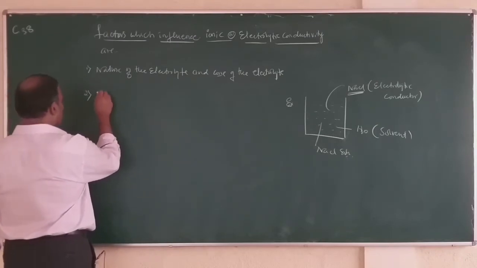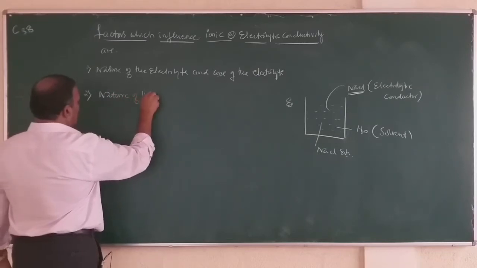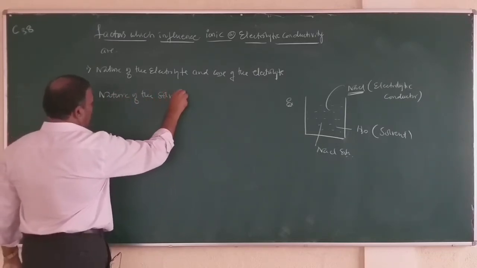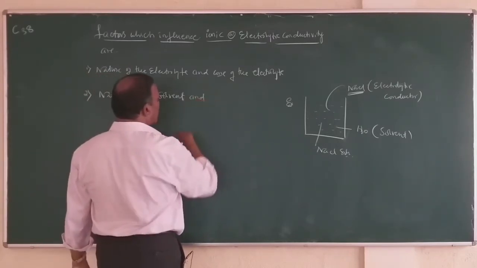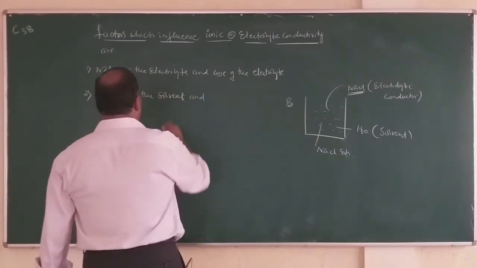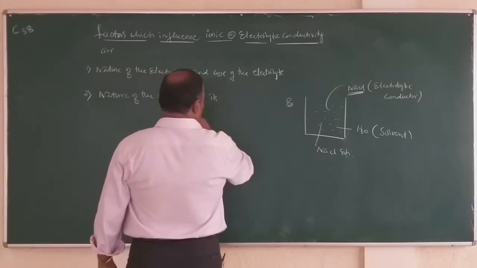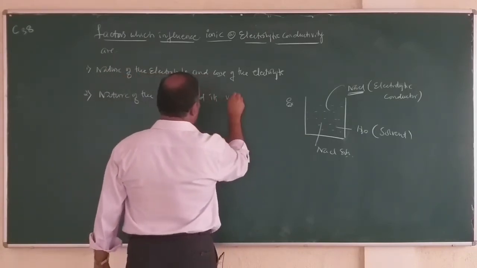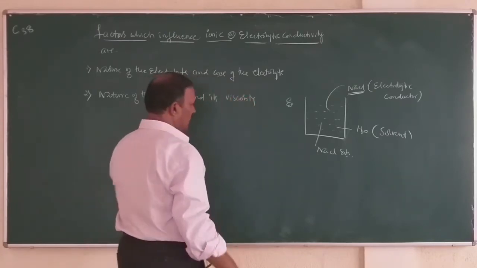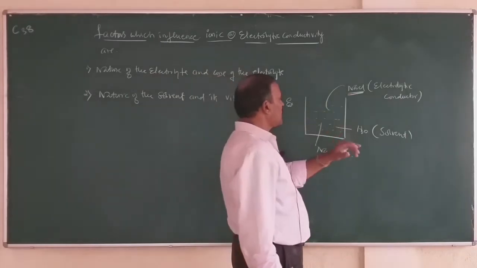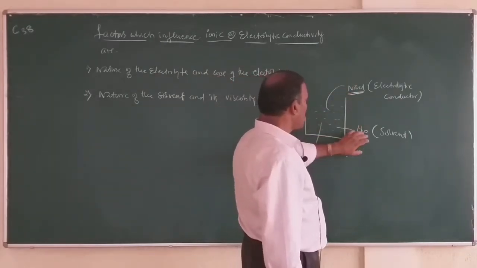Number 2, nature of the solvent and its viscosity. The dissociation or solubility of the electrolyte depends upon the nature of the solvent.